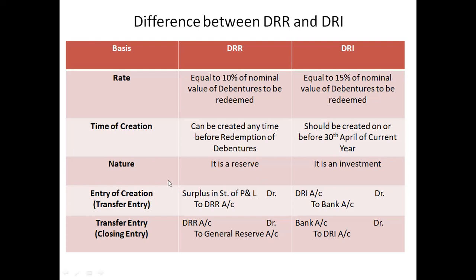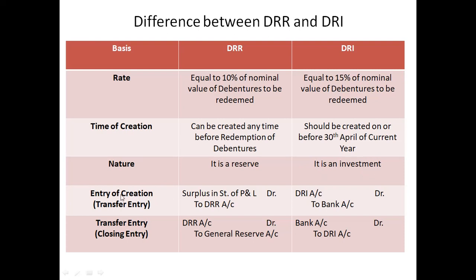Now, nature. What is the nature? DRR is a reserve actually, because some portion of profit will be set aside for the repayment of debenture holders. So it is a reserve. And this DRI is an investment actually.